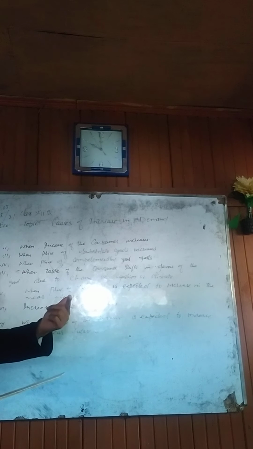When income of the consumer is expected to increase, a consumer is having low income at the present juncture, but he is expected to have more income in the near future, so his demand for the good may increase complementary to the increase in his income. So income of the consumer plays an important role while describing the increase in demand. So these are the causes, or these are the factors responsible for increase in demand. So this much is enough for today.